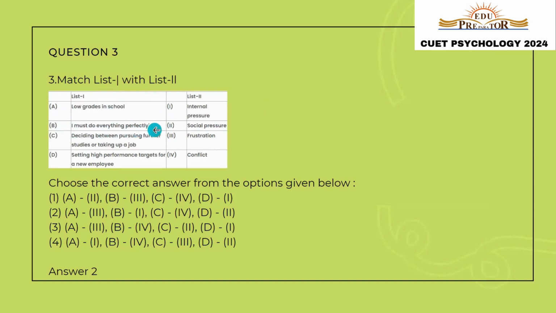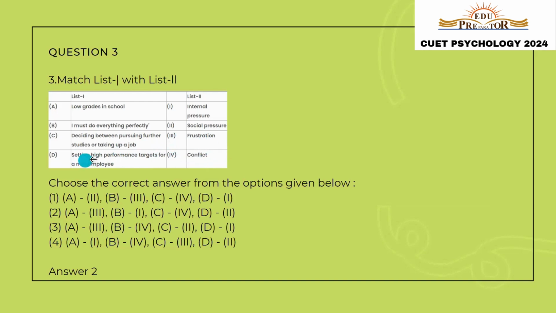That means that the person is putting the pressure on themselves to do everything perfectly, to bring perfection in their work. If the person is putting the pressure on themselves, then it is known as internal pressure. Third part says deciding between pursuing further studies or taking up a job. So when there are two options for us to choose from and we face difficulty in choosing either of the options, then this situation is known as a conflict. So option number 4 in the second list.